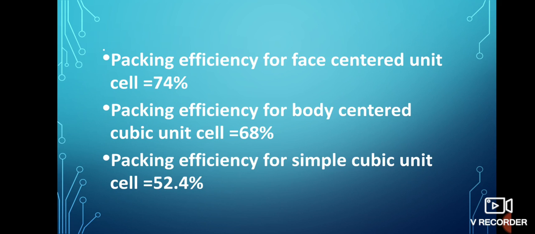Packing efficiency for face-centered unit cell is equal to 74%. Packing efficiency for body-centered cubic unit cell is equal to 68%, and packing efficiency for simple cubic unit cell is equal to 52.4%.